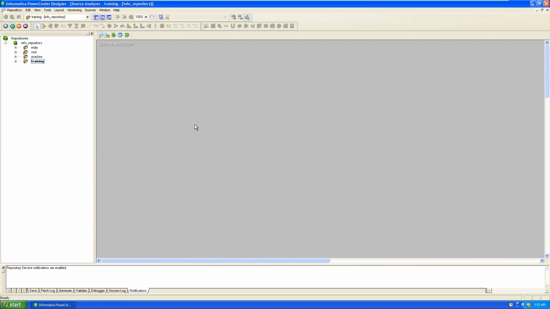Assume here our source system is the Oracle database, and the source user is, for example, Scott. Scott is our source user. We want to connect to the Scott user available in the Oracle database. How to connect? Through an ODBC data source name.